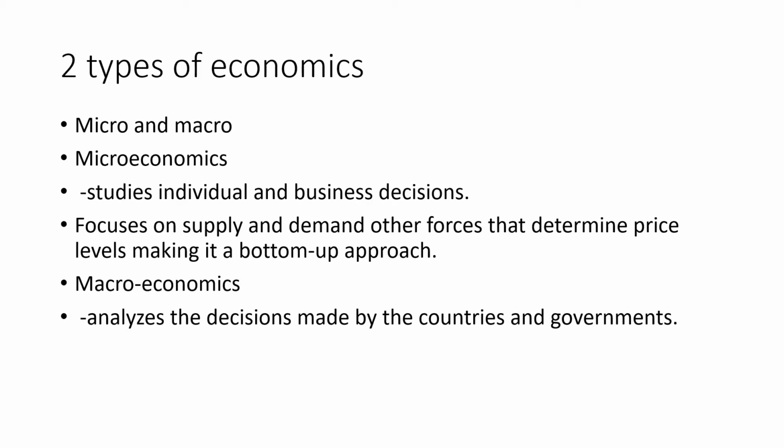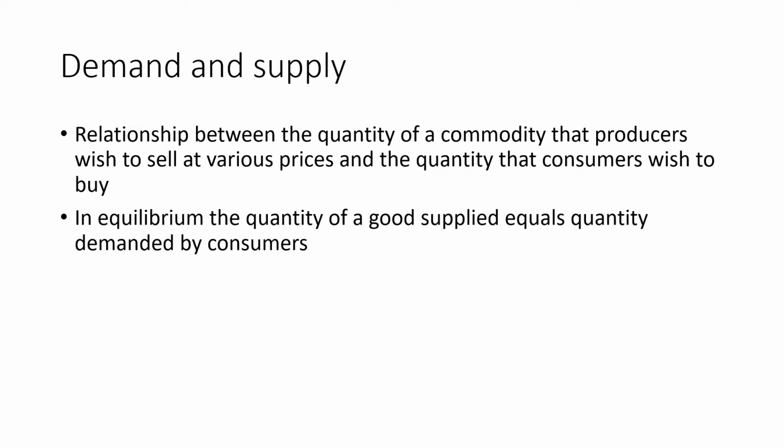Two types of economics, microeconomics and macroeconomics. Microeconomics studies about the individual and business decisions. It focuses on supply and demand and other forces that determine price levels, making it a bottom-up approach. Macroeconomics analyzes the decisions made by the countries and governments. So next we will discuss about demand and supply.